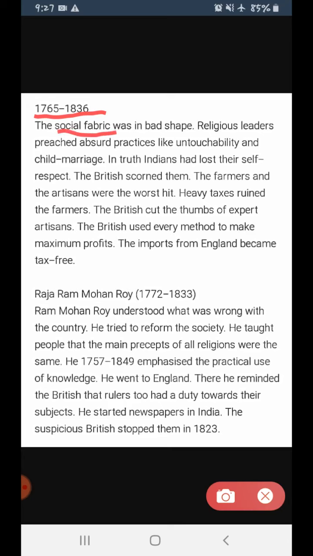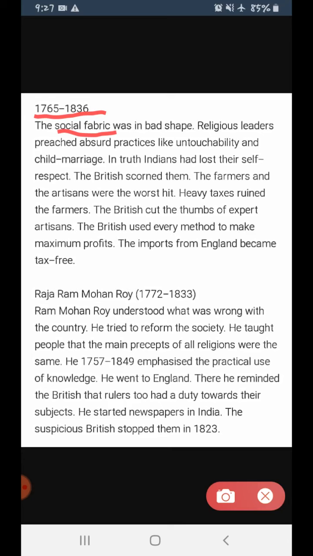Social fabric. Now, what is social fabric? Social fabric means the bonding of the society. That means you can say the bonding between the groups was in bad shape. That means they were not cooperating with one another.